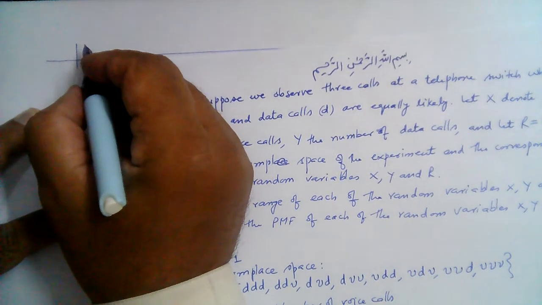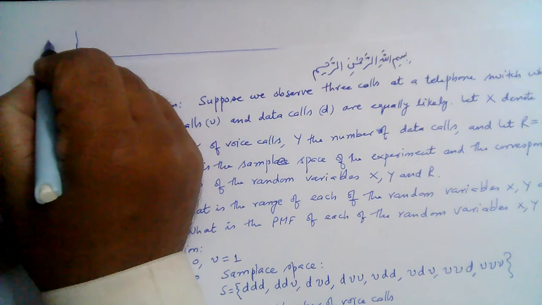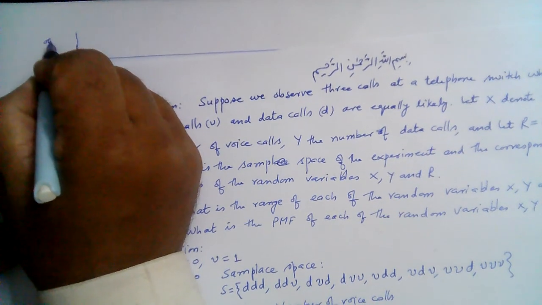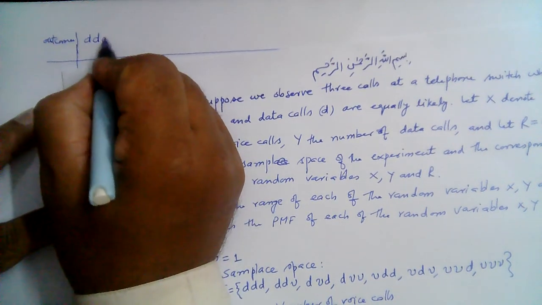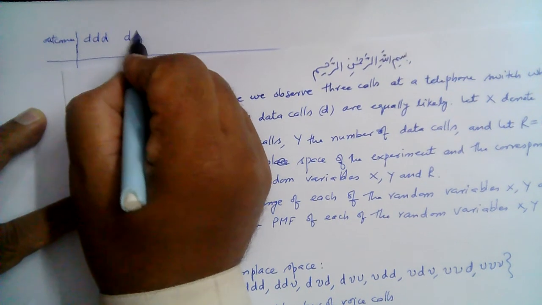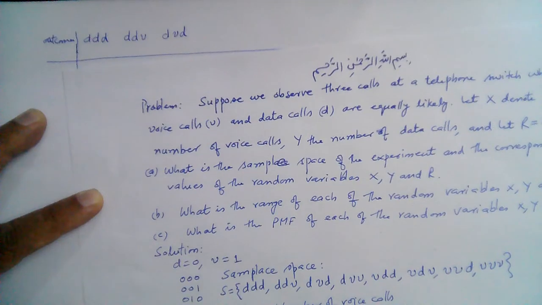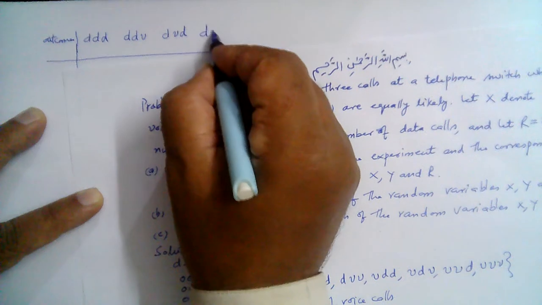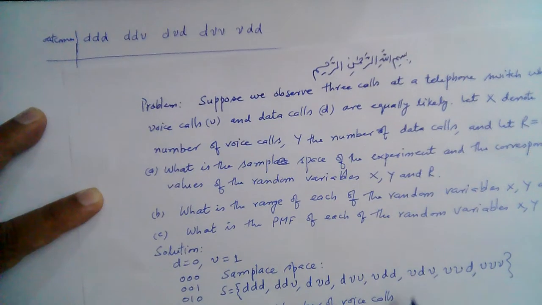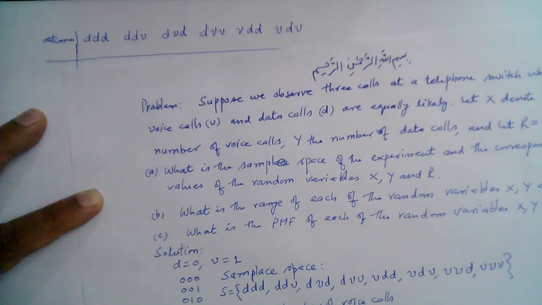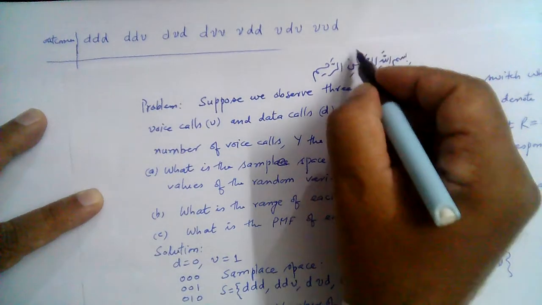Let's write down the outcomes, right? So for example, DDD, then DDV, then DVD, then DVV, then we have VDD, then VDV, then VVD, and then finally VVV.